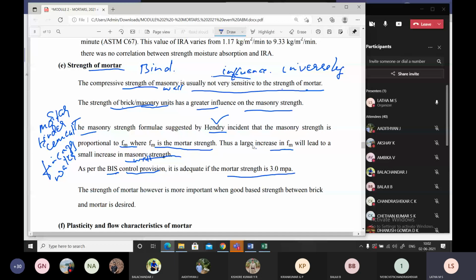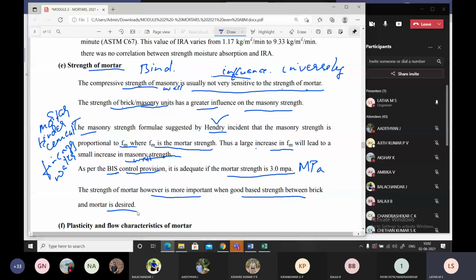MPa is written with capital M, capital P and small a. The strength of mortar, however, is more important when good bond strength between brick and mortar is desired. That means ultimately we are telling that strength of mortar is equally important.